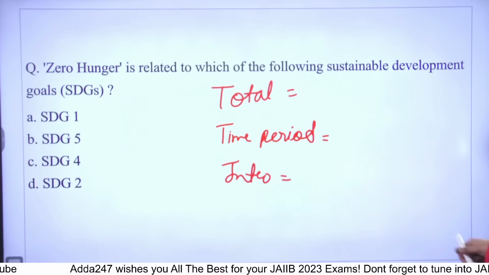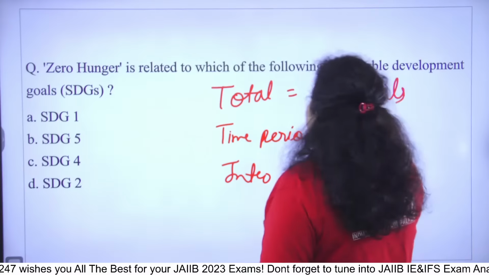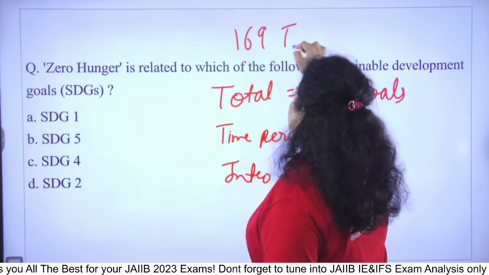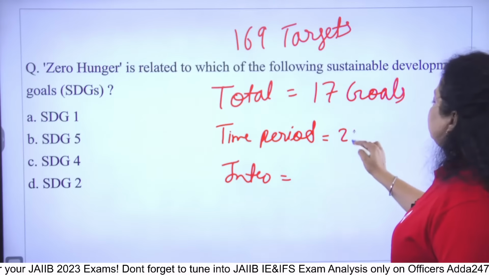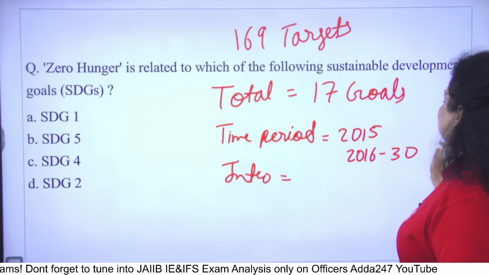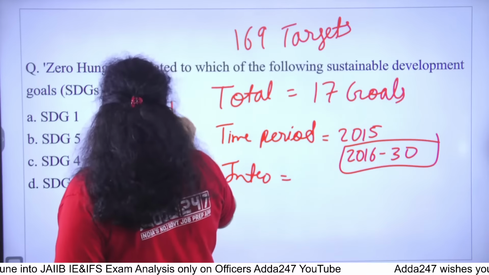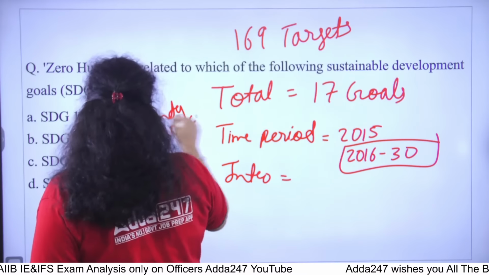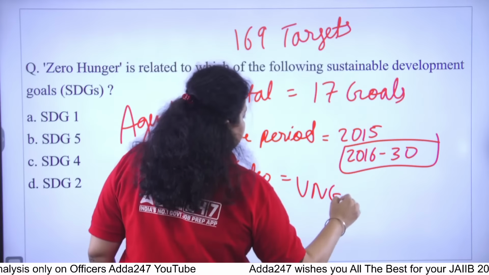So in total there are 17 goals, and 169 targets have been given. Since 2015 it was introduced, and the time period to achieve these 17 goals is 2016 to 2030, and that's why it is known as Agenda 2030. It was introduced by the United Nations General Assembly.